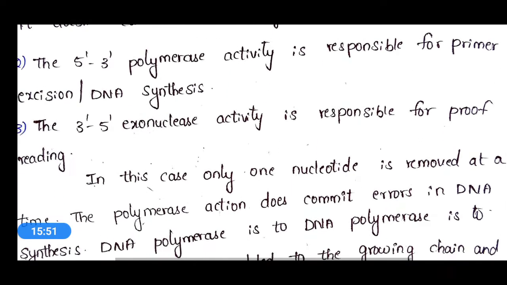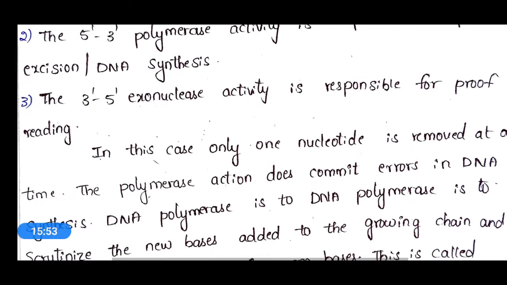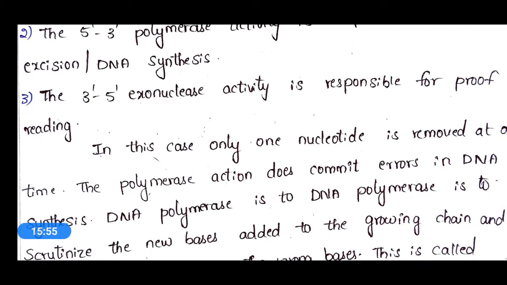And the third activity of this DNA polymerase 1 is the 3' to 5' exonuclease activity, which is responsible for proofreading. That means after the replication process, there will be a small process called proofreading.